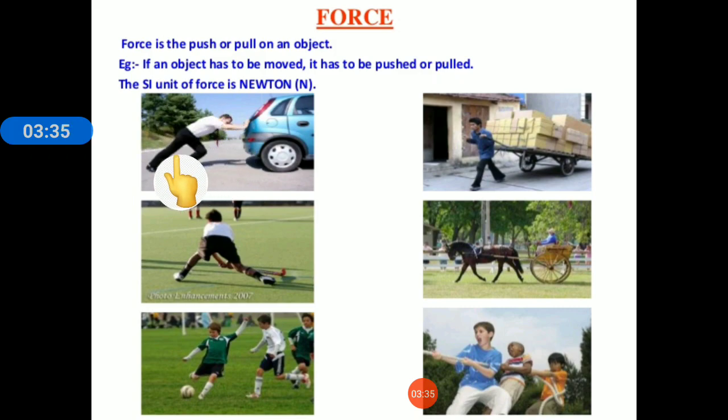So how much force we put on an object affects the object. The amount of force applied is called the magnitude. So in the first picture, the magnitude of force will be much higher. The second important thing is the direction in which the force is applied. If you want to kick a football, you have to first decide the direction. If the direction of kicking is wrong, then the football will go in the wrong direction.